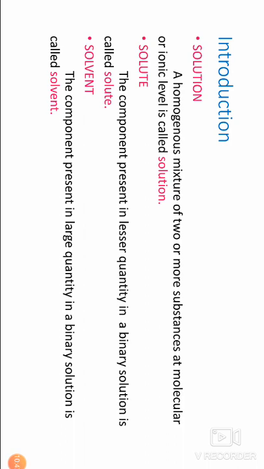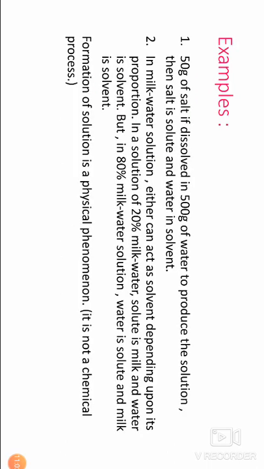Then salt is the lesser component because it acts as solute, and water is the larger component because it is the solvent. 50 grams of salt dissolved in 500 grams of water to produce the solution. Then salt is solute and water is solvent.